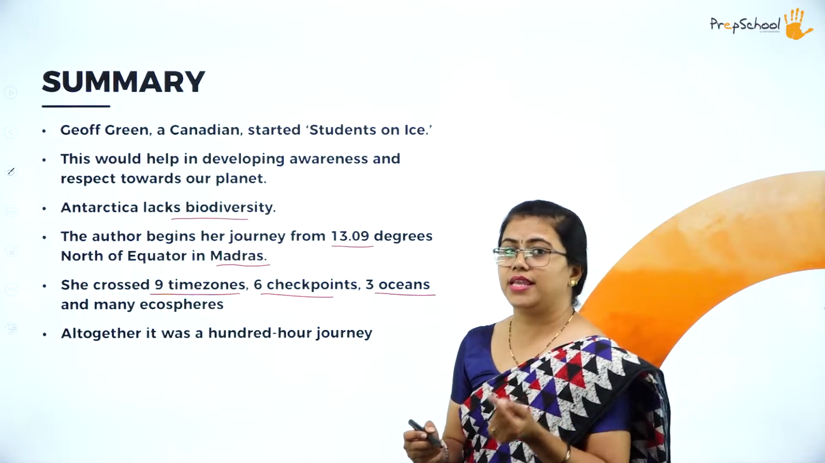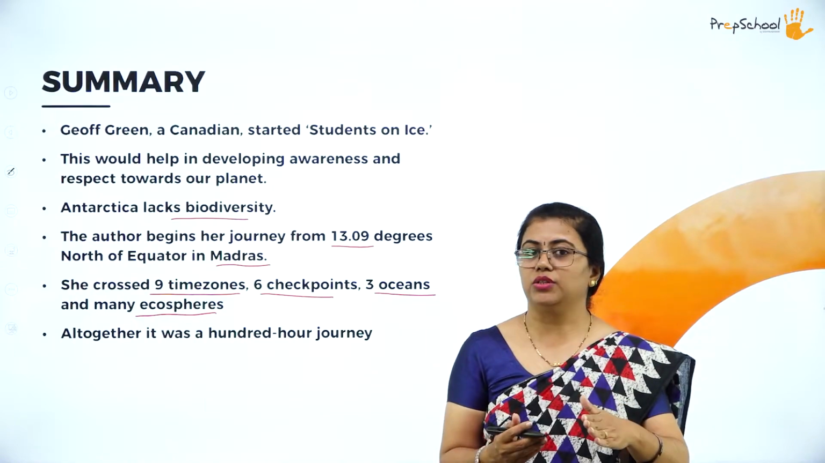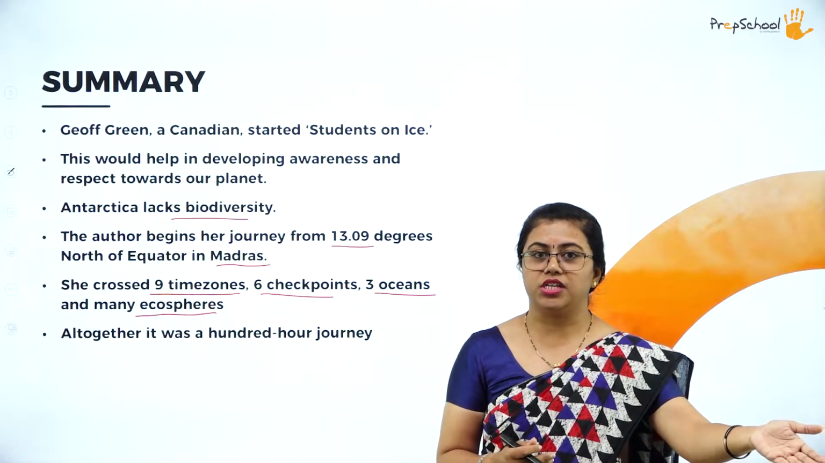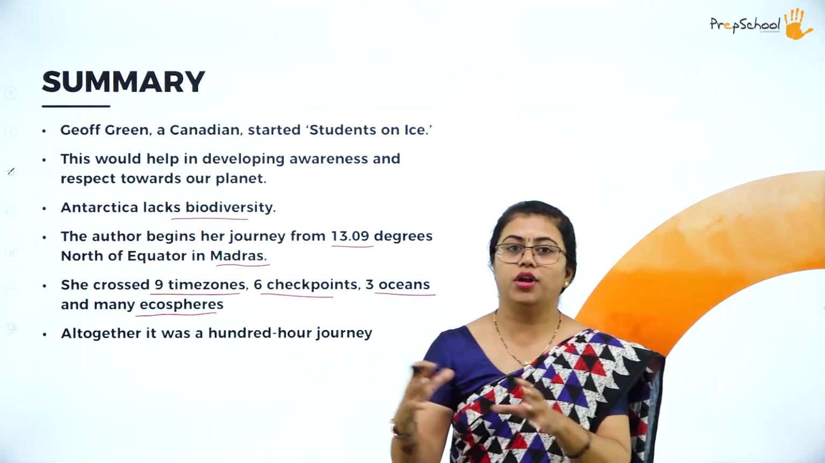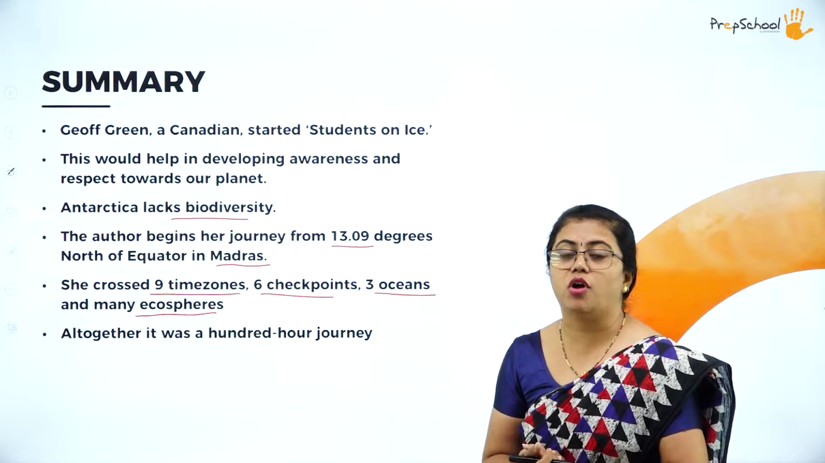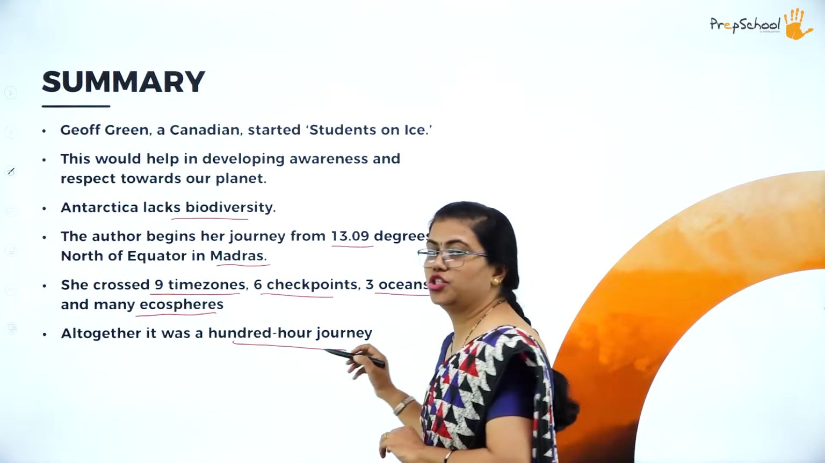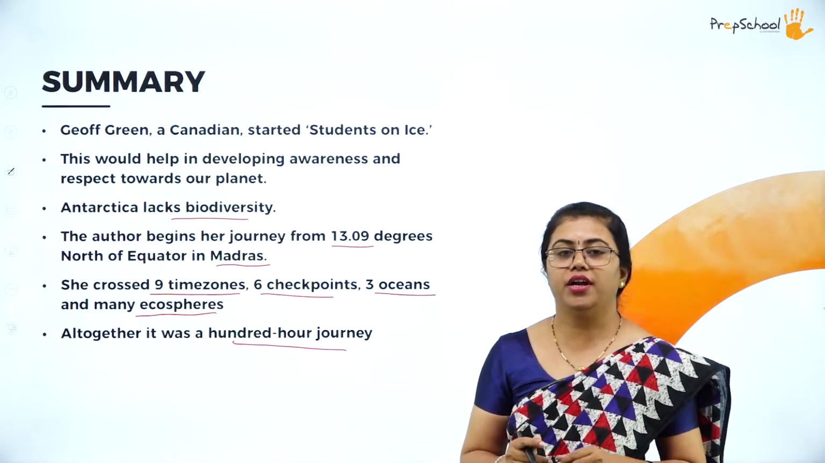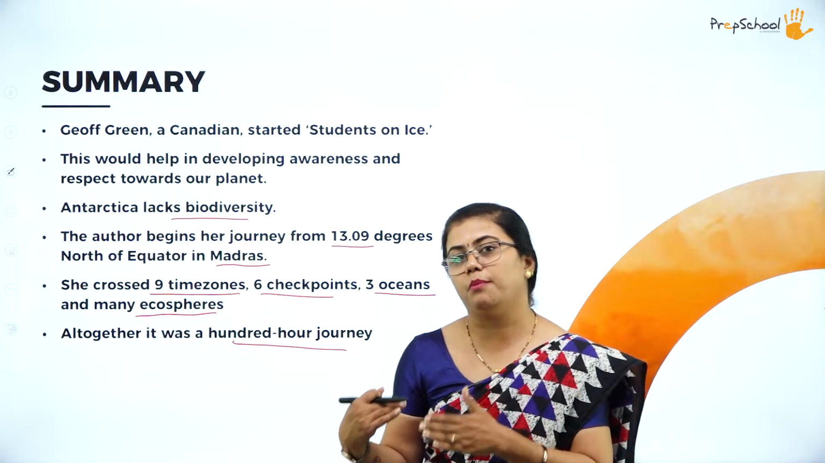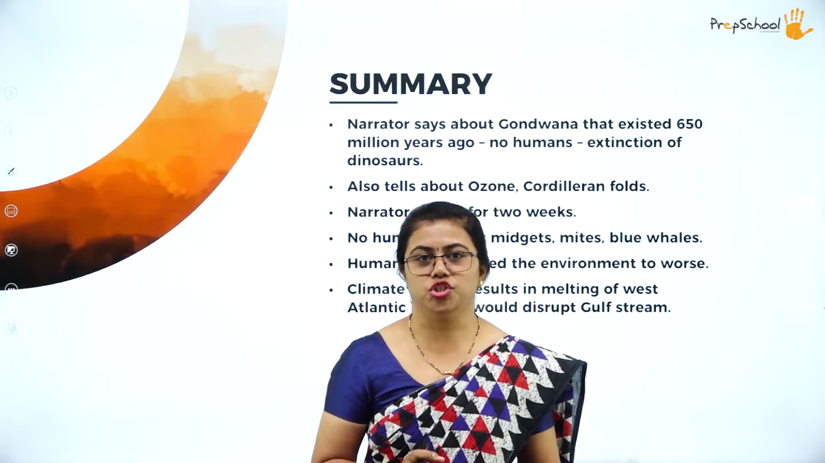At the same time, she had to cross many ecospheres. So there only the author would have seen a lot of biodiversity, a lot of change in flora and fauna. So this is what the author is talking about here, what all she crosses. Altogether it was a 100-hour journey, as she tells. Altogether means she's talking from Madras to Antarctica. So it is a total of 100-hour journey.